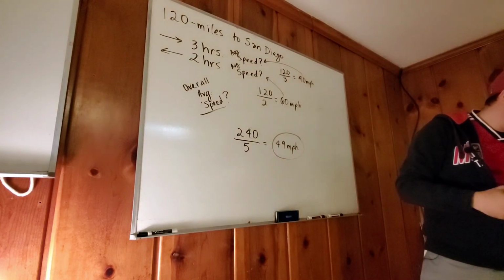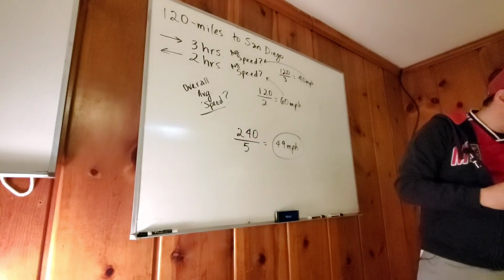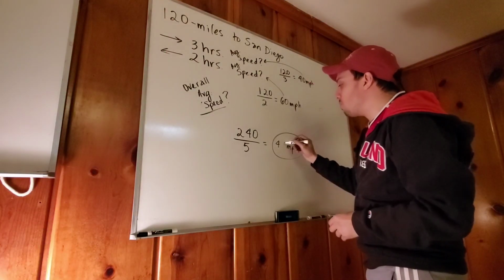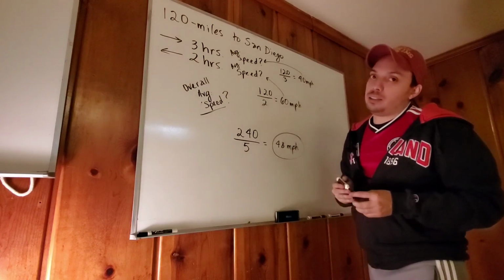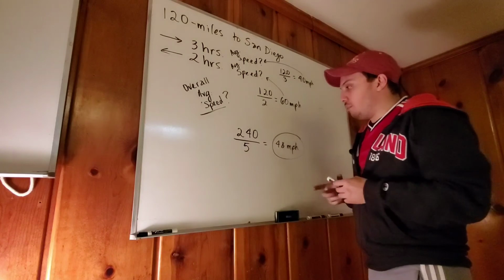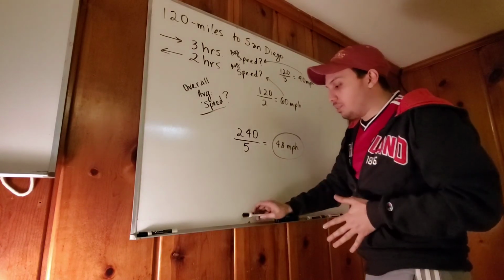Did I do it wrong? Yes, I'm sorry. 48, not 49, because 8 times 5 is 40, not 45, which is 9. And so, yes, it's 48. That's why you always need to check your math.